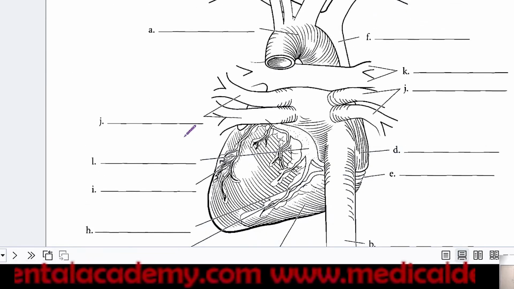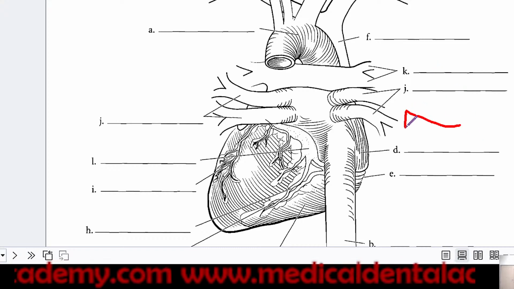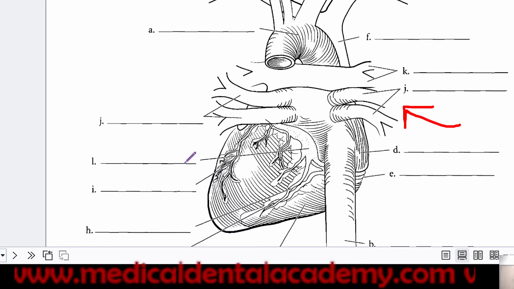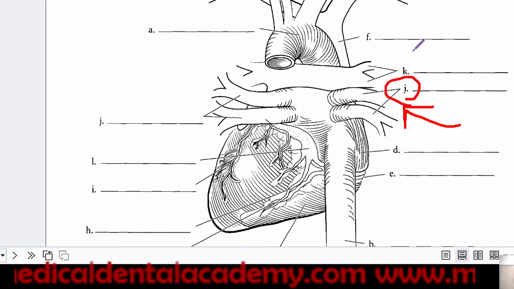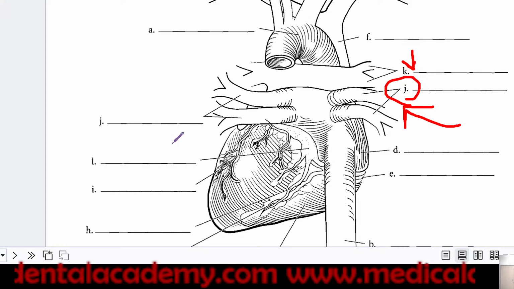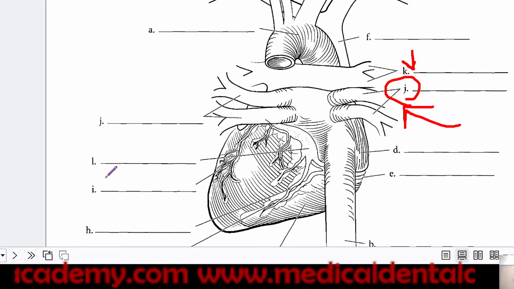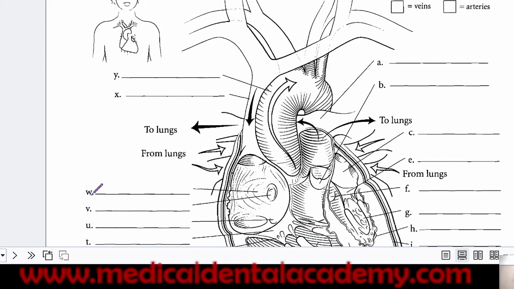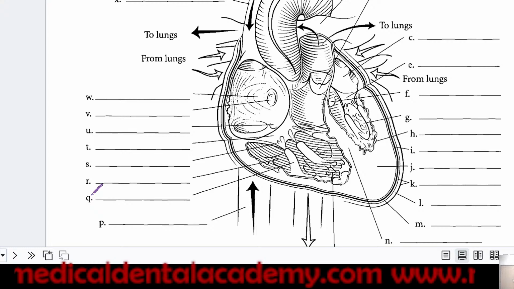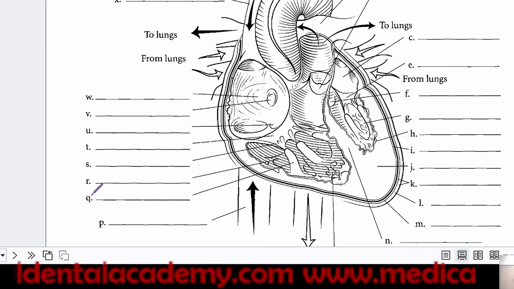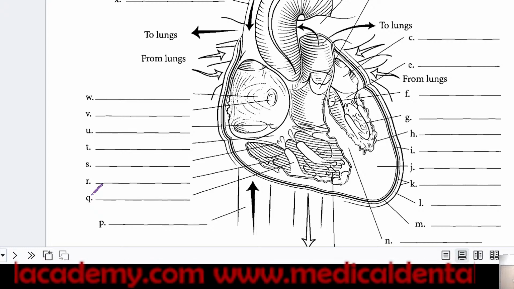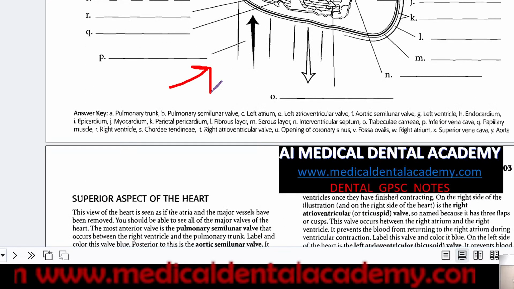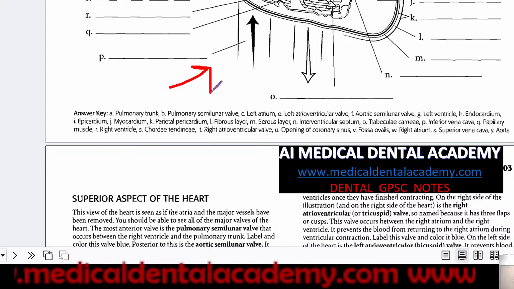Now in the case of the posterior surface of the heart, you also have to go for proper labeling. Why? Because MCQs can be solved from this. J is inferior to K, or K is inferior to S. You will be asked to assign its proximity. Now in the cross section of the heart, you can see the ventricles, auricles, and valves. In this diagram you will be able to locate all these labels.